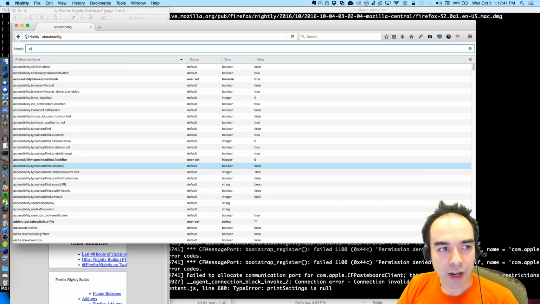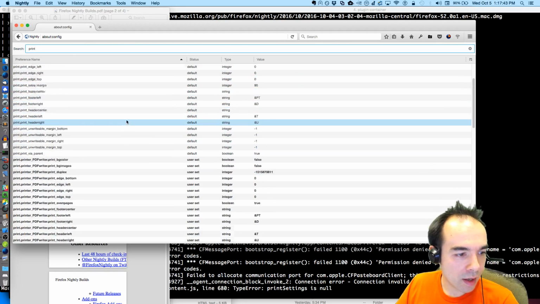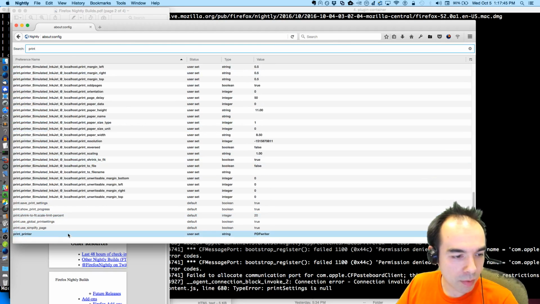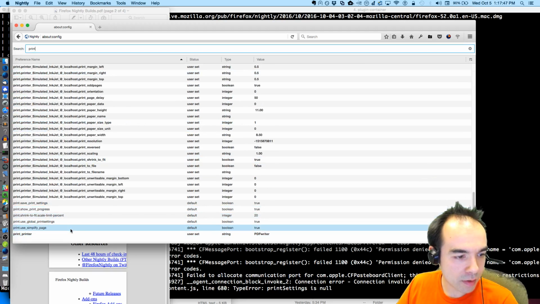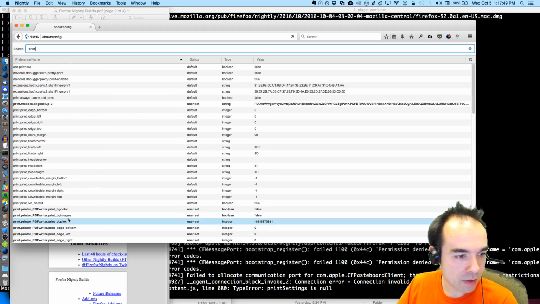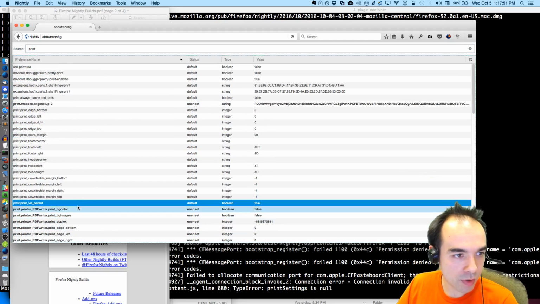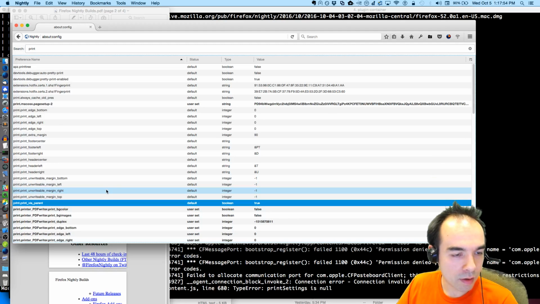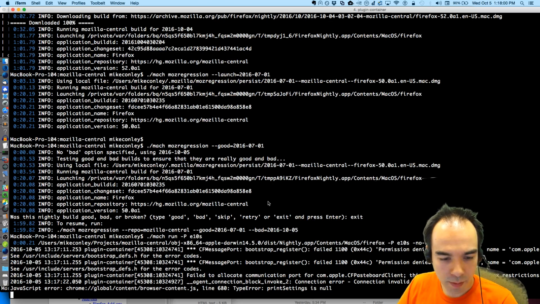Quick sanity check. Print. Is there like a print printer? Simplify page. Print in parent is true here. So let me do that again.